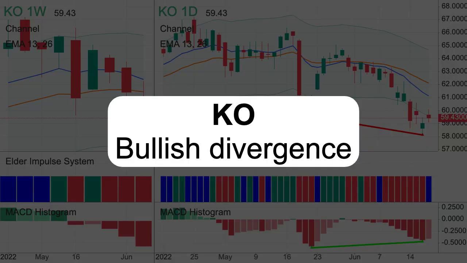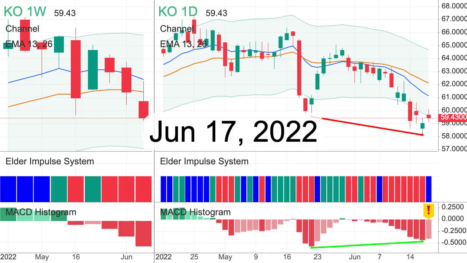Let's consider the stock of the Coca-Cola Company. On June 17, 2022, a bull divergence formed in a downtrend. This is a strong buy signal. There is a first light bar on the histogram. Are you ready to submit a buy order?